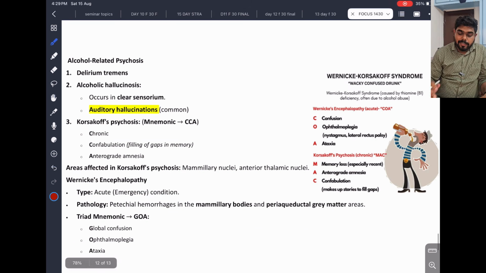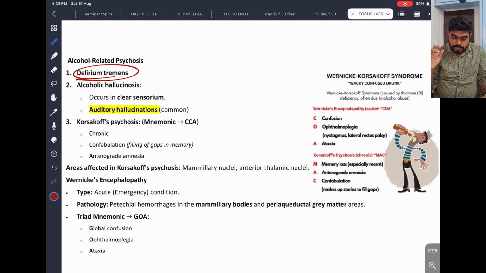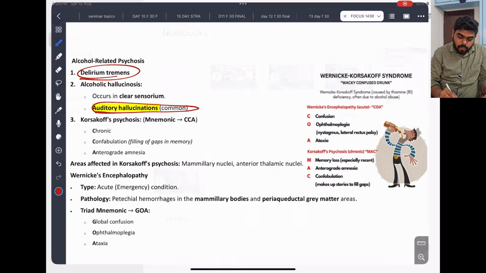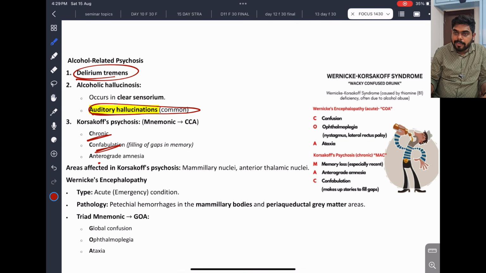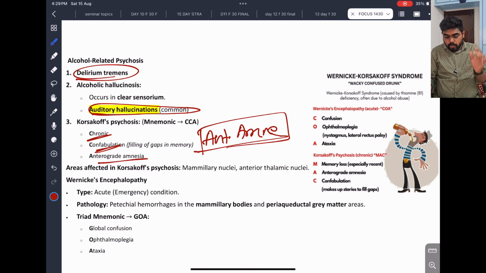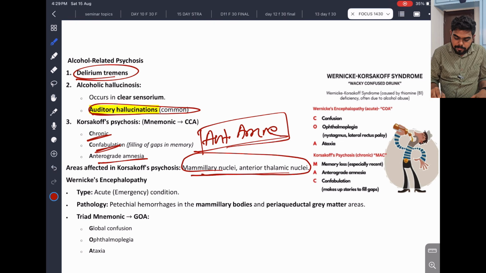Okay, and alcohol-related psychosis is very important. Delirium we already discussed. And alcoholic hallucinations: even though Lilliputian hallucination occurs, the most common hallucination is auditory hallucination. And we have Korsakoff psychosis: chronic, with confabulation and anterograde amnesia. This is important. This is anterograde amnesia, not retrograde amnesia. This is very important. Clear. In Korsakoff psychosis, the mammillary nuclei and anterior thalamic nuclei are involved. They get affected. This is also very important.